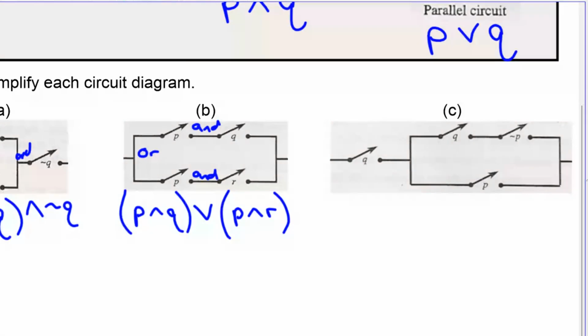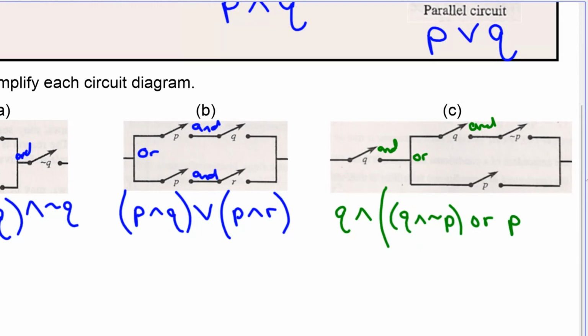Okay, so we look at the next one. You're going to have to do Q and some stuff. But then you can see a decision here. You've got to do one or the other. And then you're going to see an and here. Start with Q, and you're going to need to do Q and not P or P. Whoops, I shouldn't have written the word or. Symbols.